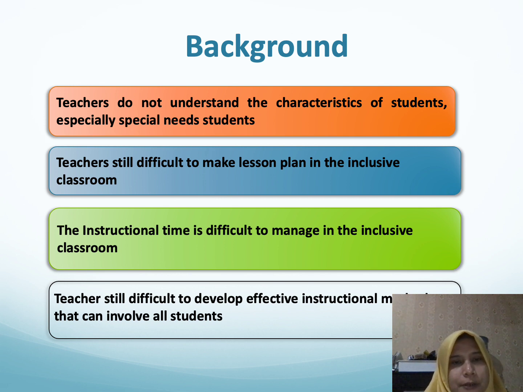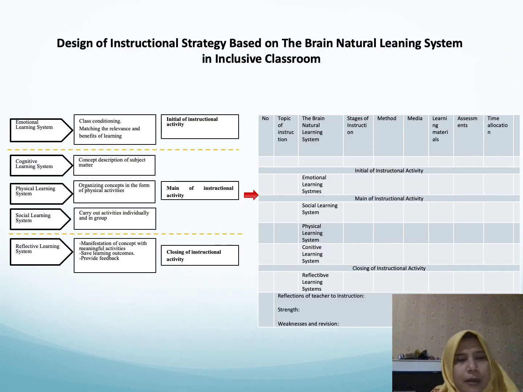From the previous research and from the background, we design the instructional strategy. We design an instructional strategy based on the Brain Natural Learning System in inclusive classroom.